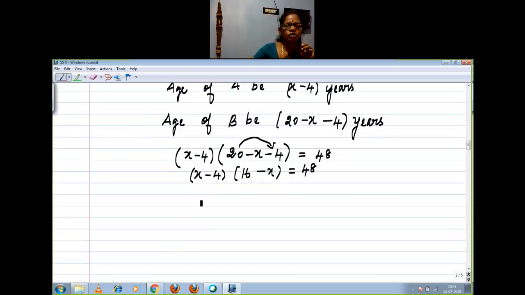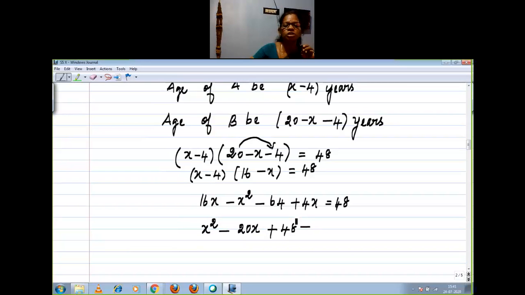Now you see, 16x minus x square minus 64 plus 4x equal to 48. Now you see, x square minus 20x plus 48 minus, it will move to the opposite side. So it becomes plus 64 equal to 0, right? x square minus 20x plus 112 equal to 0. Now we got a quadratic equation.